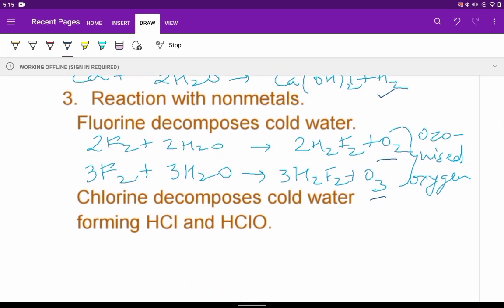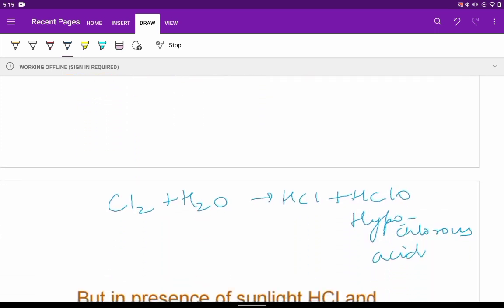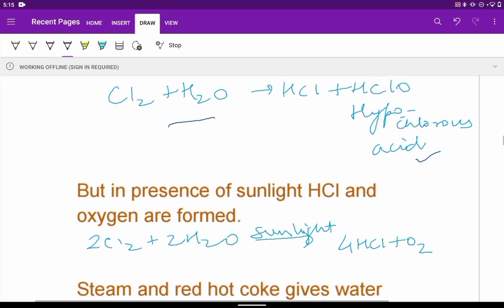So this is about fluorine. Chlorine can decompose cold water. When it does so, it forms HCl and HClO, that is hypochlorous acid. Chlorine reacts with water to form HCl and hypochlorous acid. But if the reaction takes place in the presence of sunlight, we will get hydrogen chloride HCl and an oxygen molecule will be formed.